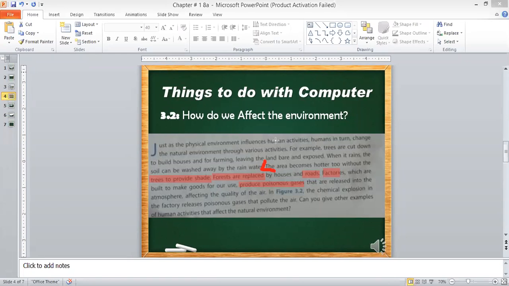Why? Because they are using chemicals, and by burning the chemicals, the smoke is dangerous, and that smoke is released into the atmosphere. It's also affecting the quality of air. So the air pollution is increasing because of that smoke, and it will also affect the quality of the air.